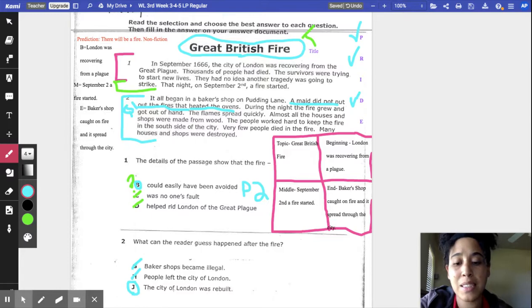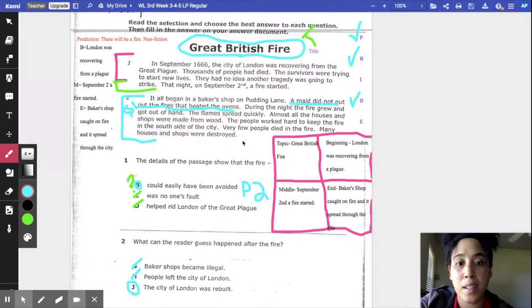This doesn't really actually say it in our passage, so we're going to look for a sentence that makes us think they rebuilt the city. Okay.